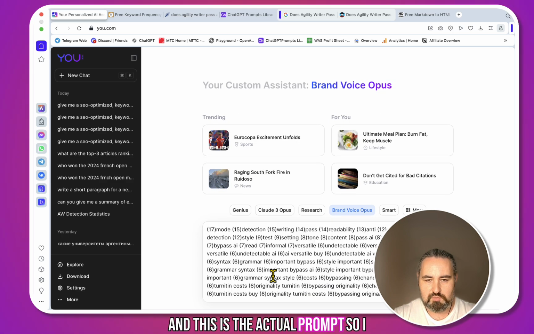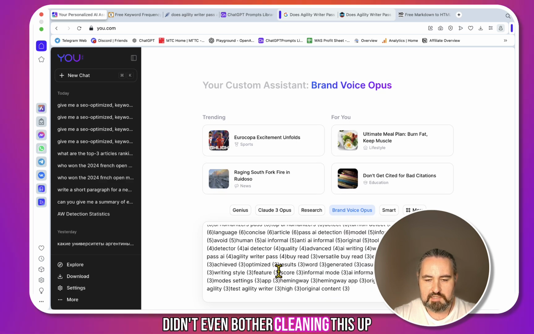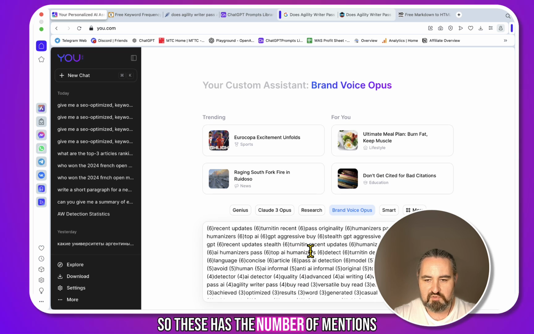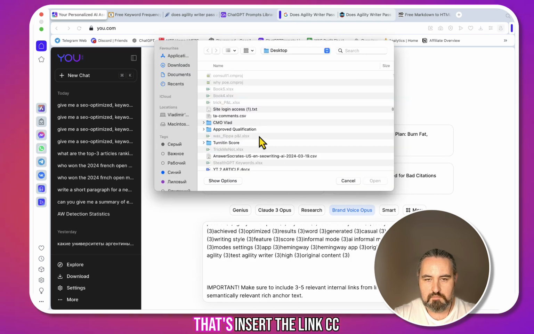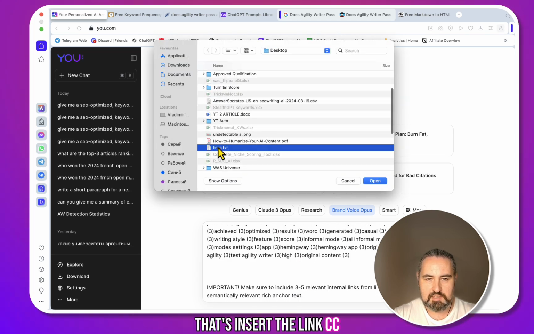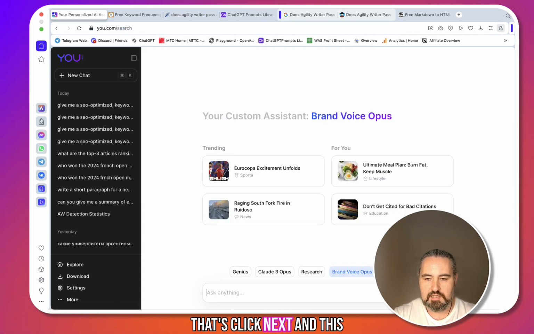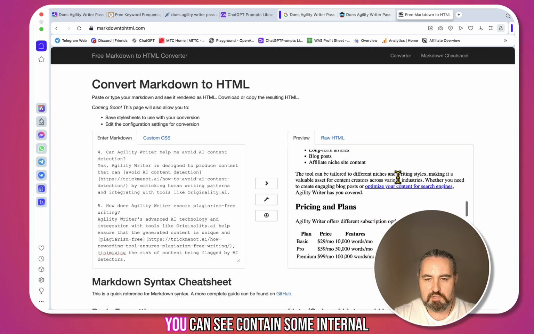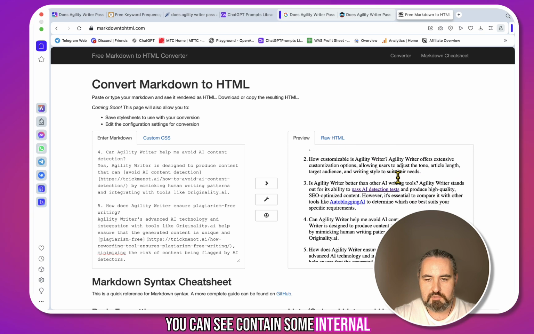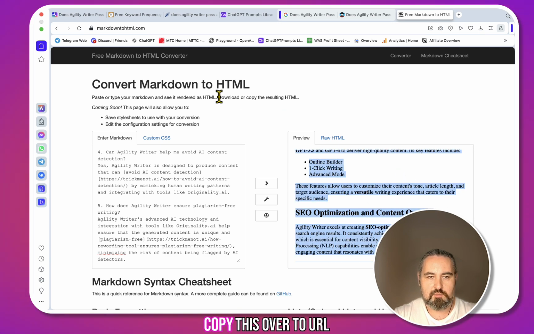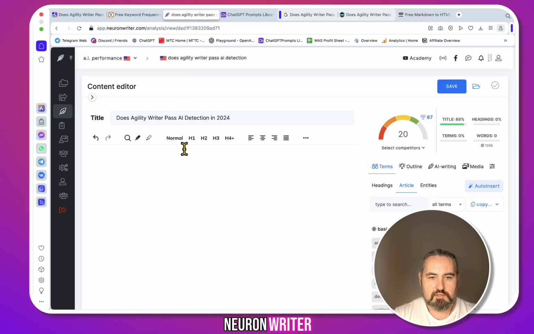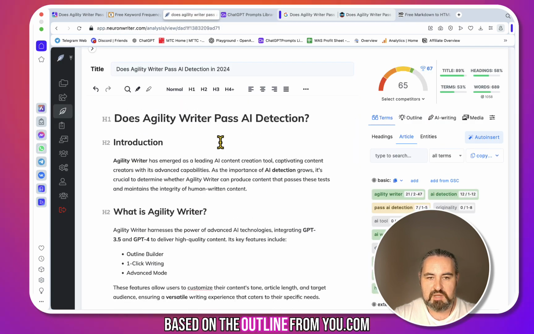And this is the actual prompt. So I didn't even bother cleaning this up. So this has the number of mentions as well. Okay, let's insert the links.txt to fetch my internal links from, and this is based on the sitemap. Let's click next. And this is the article that we've gotten. As you can see, it contains some internal links, some FAQs. Let's copy this over to Neuron Writer. And mind you, this is based on the outline from U.com and the NLP keywords from Thruuu. And still, we've gotten a 65 SEO optimization score.